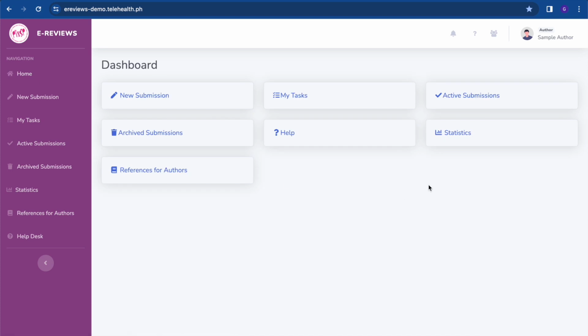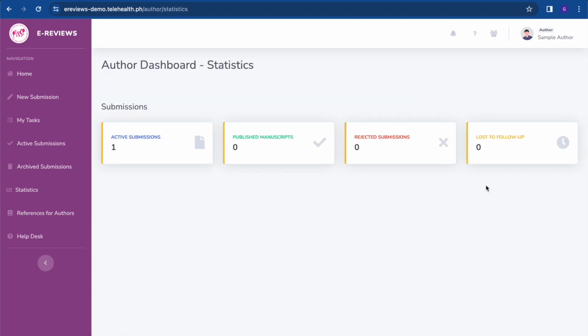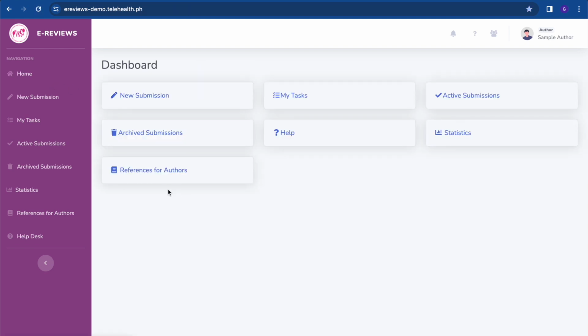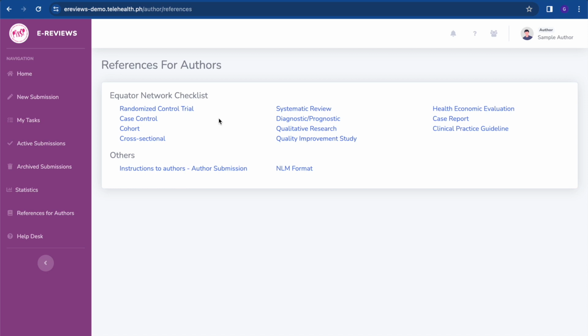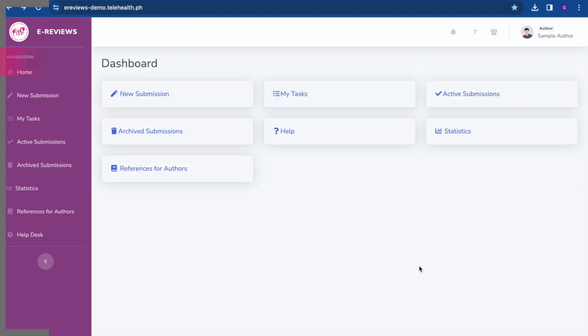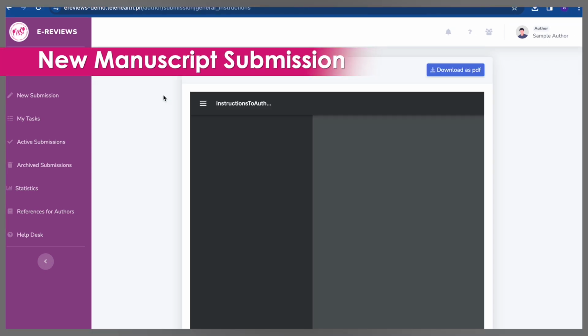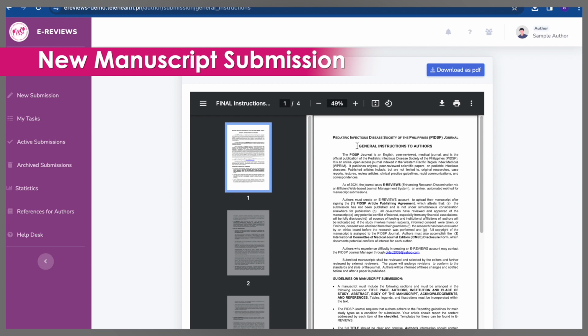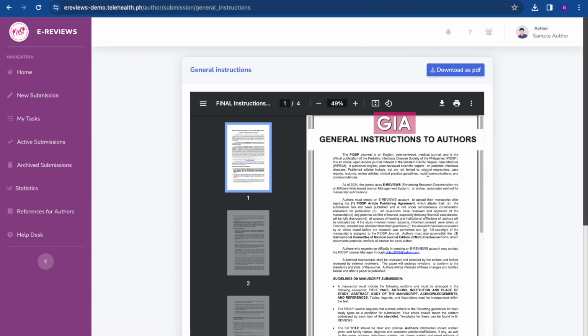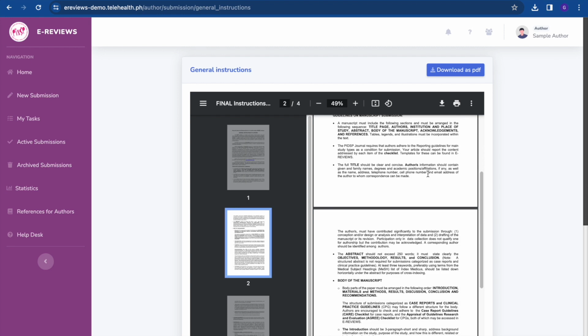The Statistics module, where they can keep track of their number of active, published, rejected, and lost to follow-up submissions. And the References for Authors, where they can view guidelines relevant to the manuscript submission process and answers to frequently asked questions. Upon choosing to create a new manuscript submission, authors will be brought to the General Instructions to Authors, GIA, the PIDSP Journal Guideline on Manuscript Submission.